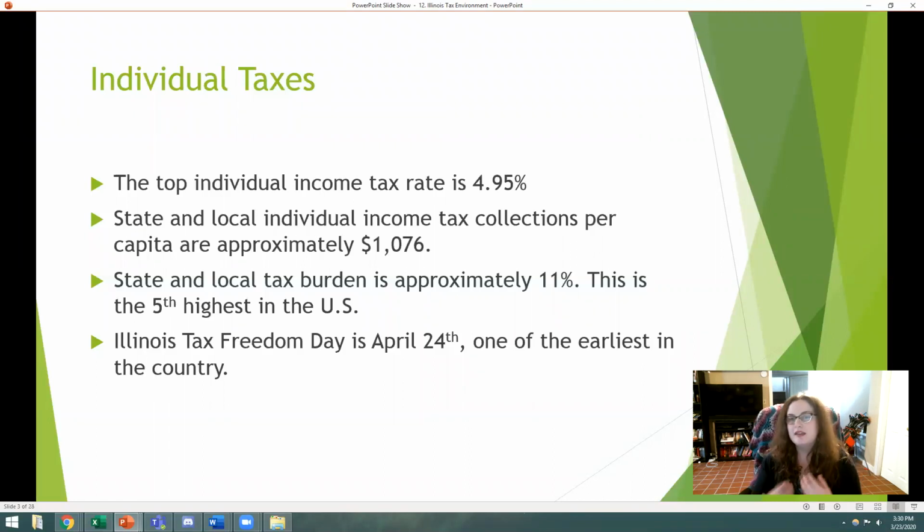If you're wondering what the Tax Freedom Day is, every single state has the day in which all of the income and sales and things like that that have happened at that time would be enough to pay the year's taxes.